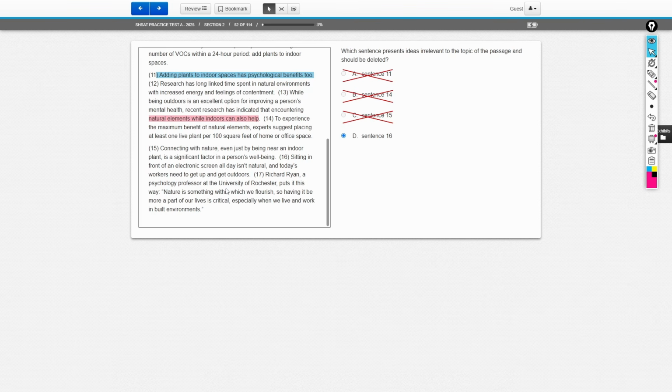So randomly introducing computers here, in a passage that's trying to get people to bring the nature that's outside indoors with them, kind of throws us off. And also, this sentence is telling us to get up and get outdoors. But the rest of the passage is telling us not to go outside, but to bring plants inside, bring the outdoors in. So again, that kind of goes against the whole message here, which is why 16 is going to be the irrelevant sentence.